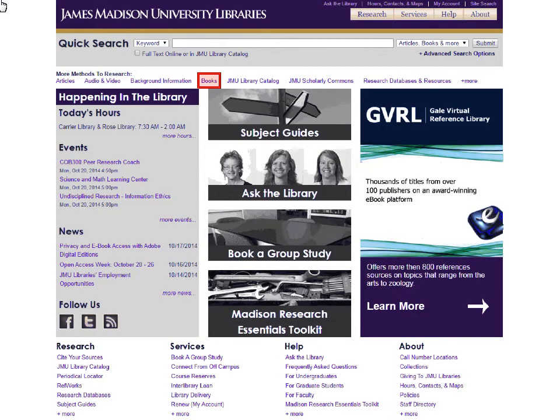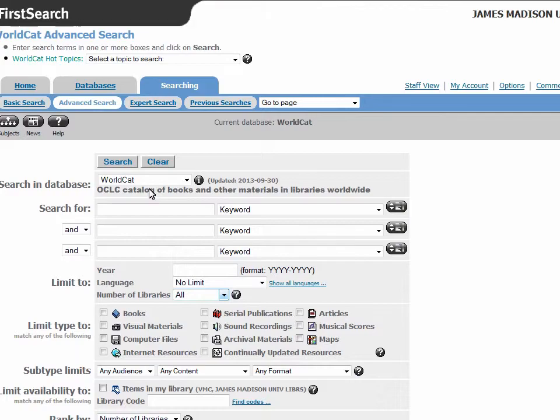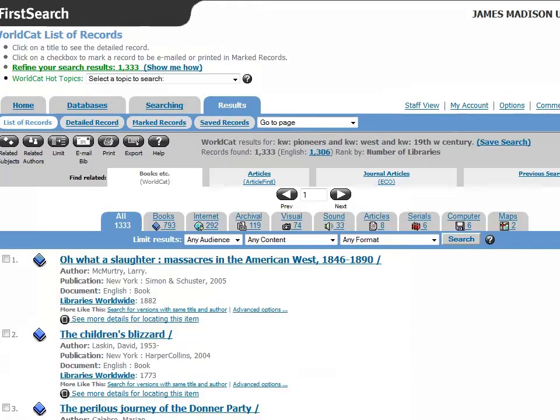From the library homepage, click on Books. Under the heading Find Books from Other Libraries, you'll see the WorldCat link. Knowing our research topic, we are going to search for Pioneers, West, and 19th century.